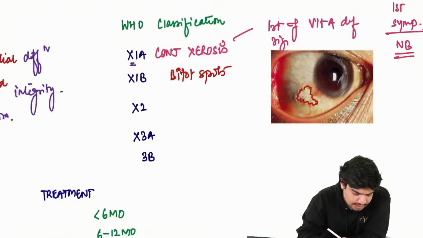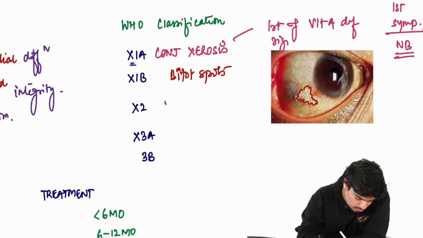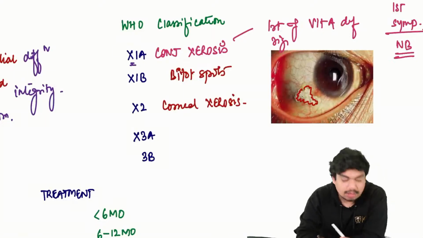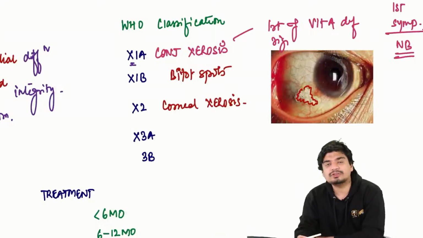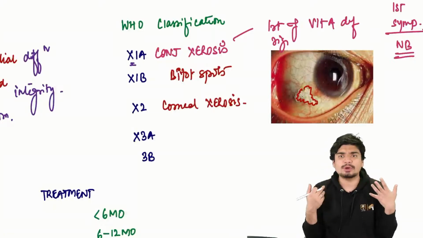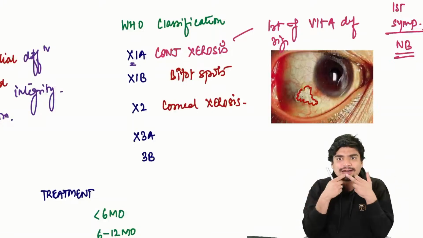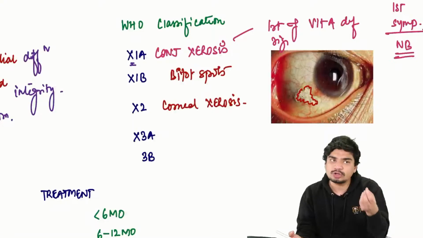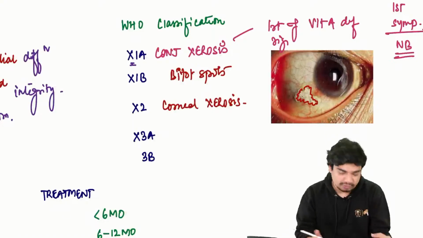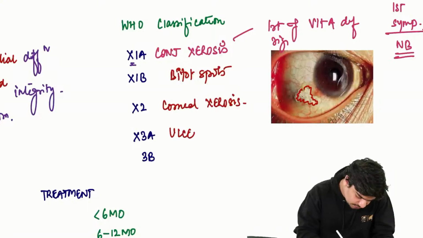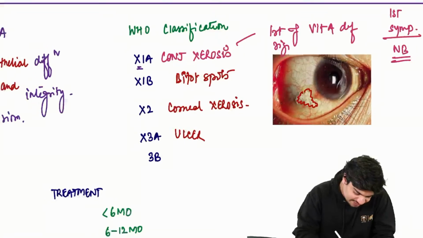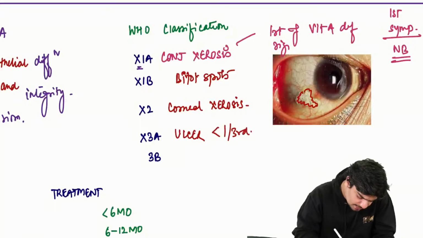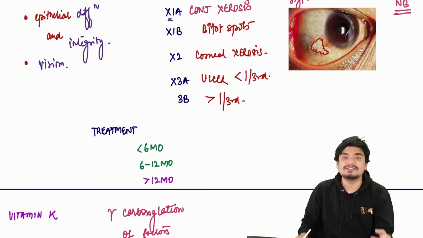That is X1B. X2: now the cornea becomes dry, corneal xerosis. When lips become dry, after a point of time they become cracked. The same thing will happen with the cornea also. After corneal xerosis, the cornea will crack and there will be corneal ulceration. So X3 is ulcer formation. X3A is when the ulcer is less than 1/3 the total surface area, and B is when it is more than 1/3 the total surface area.